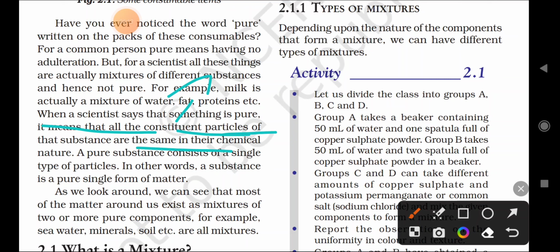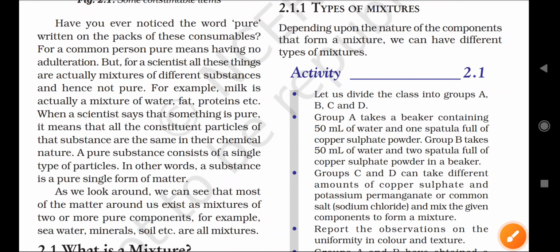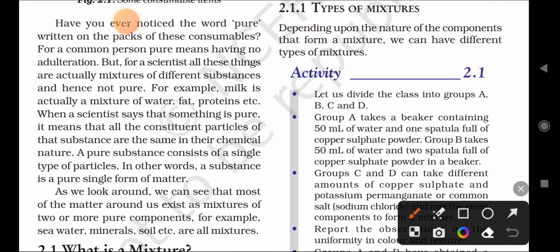When we say that matter is pure, it means it contains particles that all have the same chemical nature. Remember that a pure substance consists of a single type of particle. What is a pure substance? A pure substance contains a single type of particle.